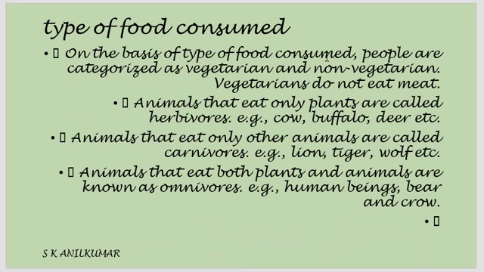On the basis of the type of food consumed, people are categorized as vegetarian and non-vegetarian. Vegetarians do not eat meat. Animals that eat only plants are called herbivores. Animals that eat flesh of other animals are called carnivores. Like a cow and buffalo is a herbivore, lion and tiger is a carnivore. Animals that eat both plants and animals are called omnivores. Human beings are omnivores.